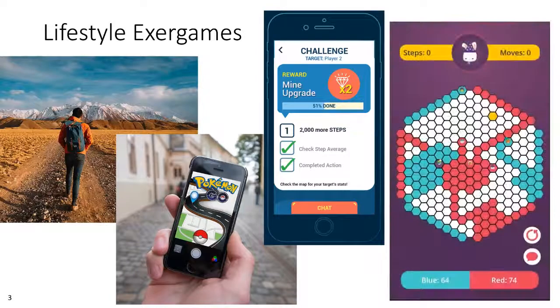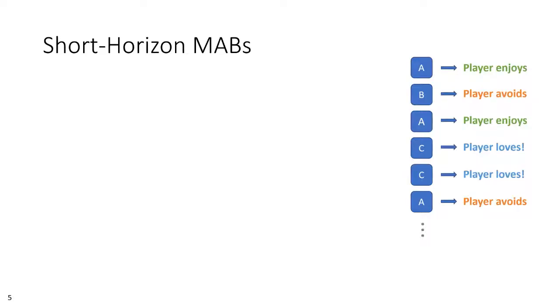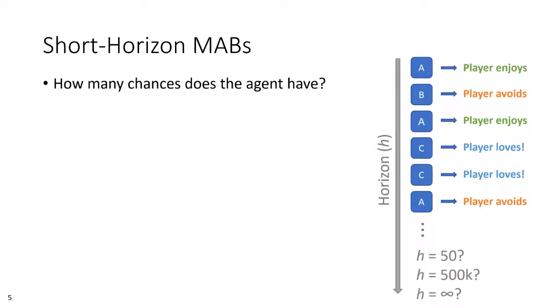We've found in previous research that classifying a player modeling problem as an MAB problem can serve as an effective method for implementing a player model that is based on observed behavior. However, when deploying these techniques in a domain like this, we encounter an under-researched area of MAB strategies, specifically short-horizon MABs. The horizon of an MAB refers to the number of choices the bandit strategy is requested to make, and therefore the number of observations it is permitted to observe in its sequential decision task.